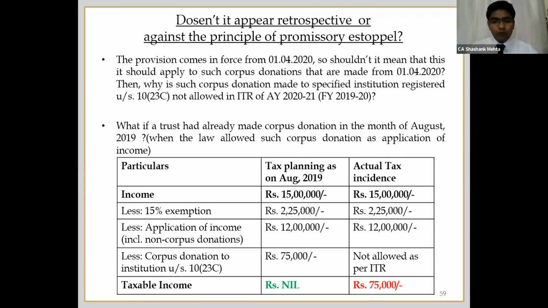So my point over here is, according to me, it appears that this provision has been given a retrospective effect. I have planned something in August 19 as per the law applicable at that point of time, and accordingly I have taken my position. Now after this law coming in force from 1st of April 2020, they are telling that it will be applicable even for ITR of AY 2021.